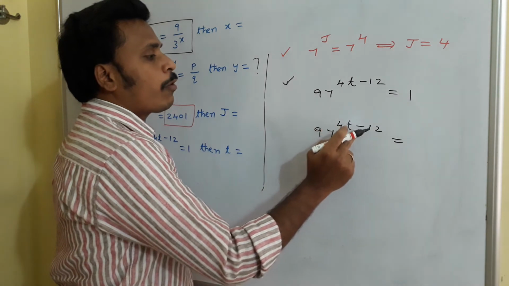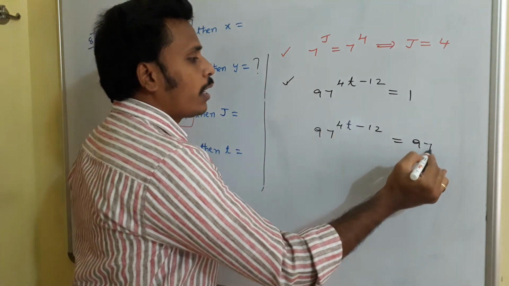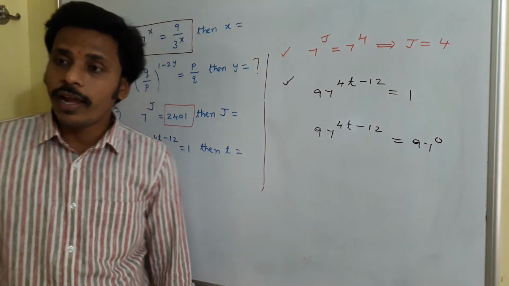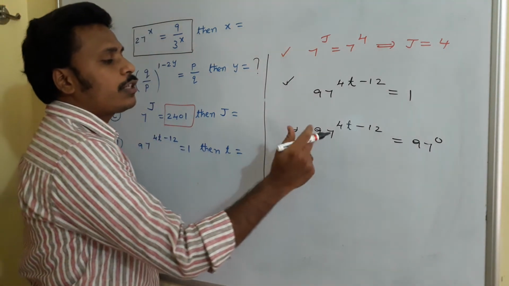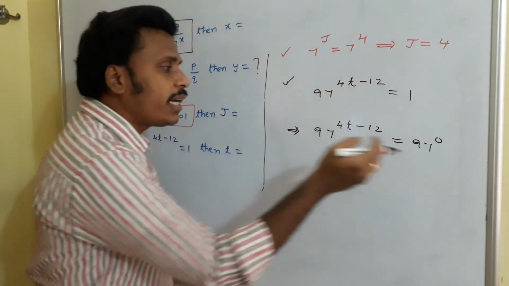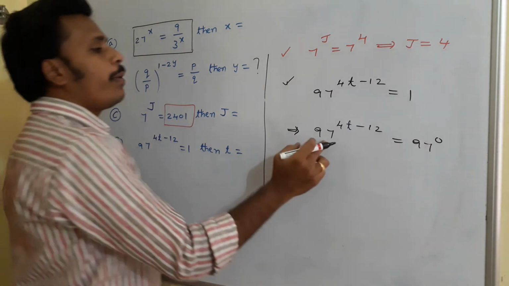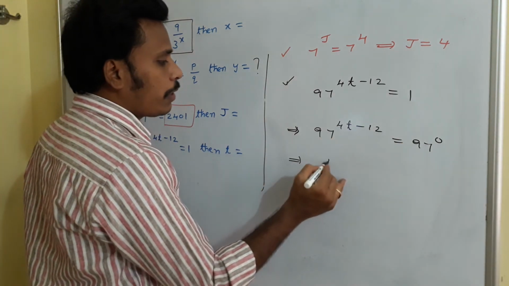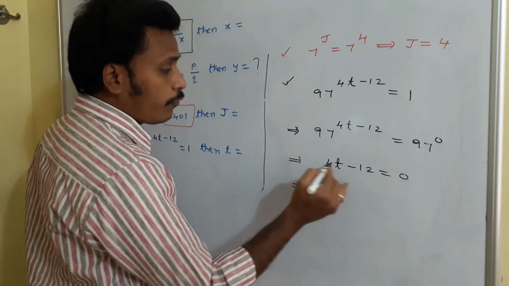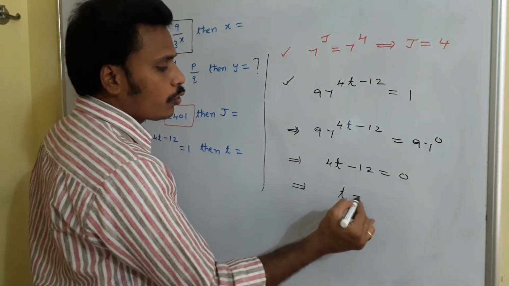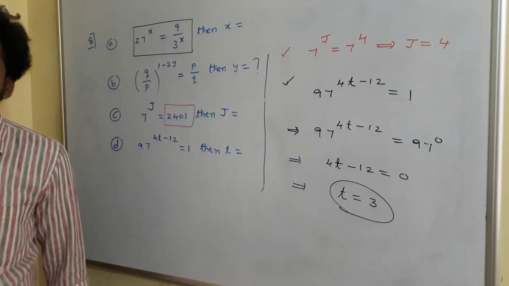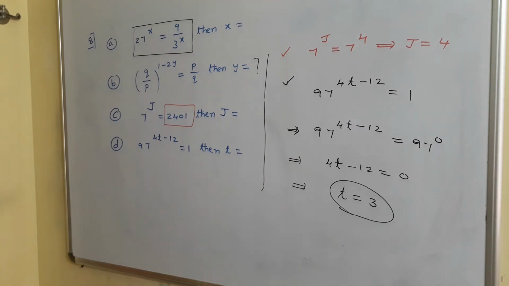So 97 power 4t minus 12 is equal to 97 power 0. 97 power 0 is 1 only, right? So the given problem is simply this one. We need to observe 1 as 97 power 0. And here since the bases are equal, you just equalize the powers. So 4t minus 12 is equal to 0, and so the value of t is equal to 3. There is the problem. Okay, just note it down.